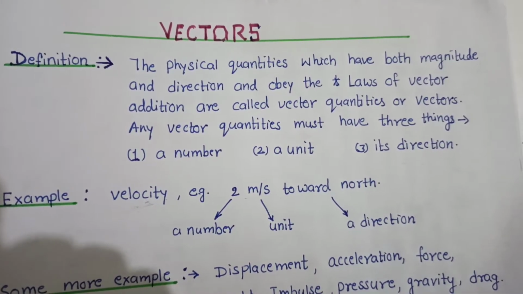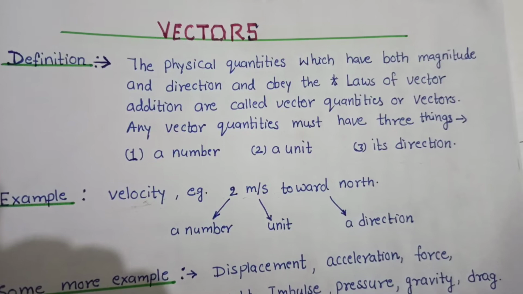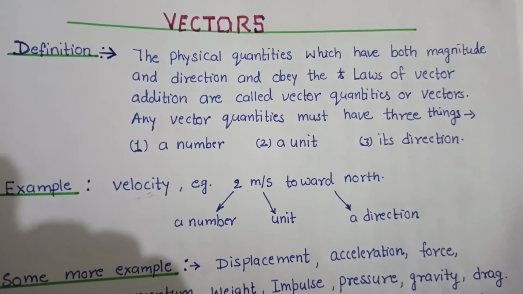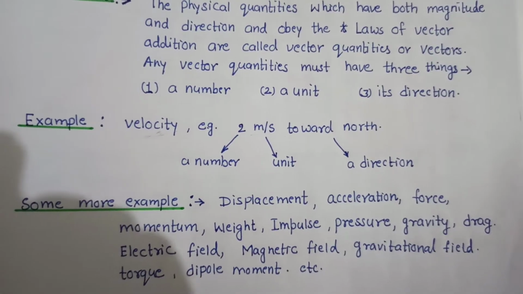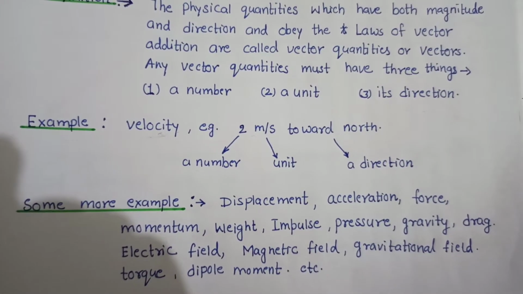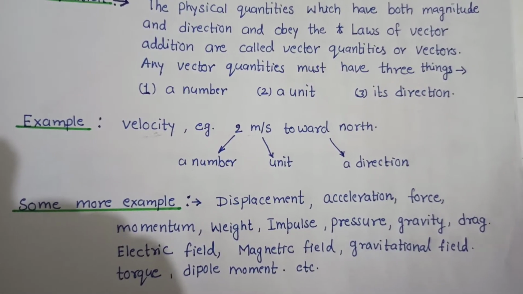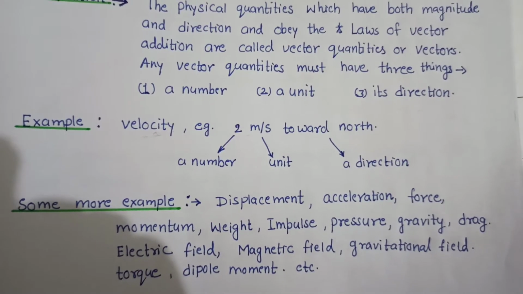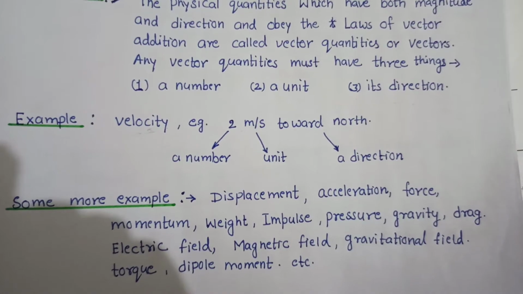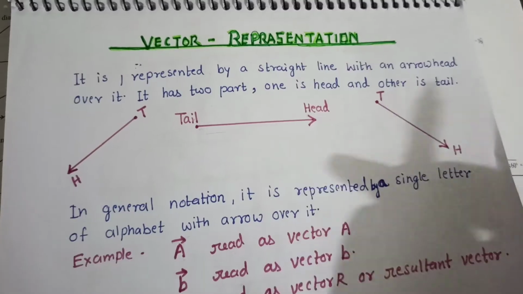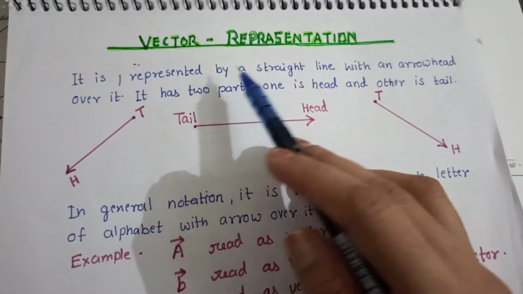So it has three things: a number, a unit, a direction. And some more examples are displacement, acceleration, force, momentum, weight, impulse, pressure, gravity, drag, electric field, magnetic field, gravitational field, torque, dipole moment, etc.